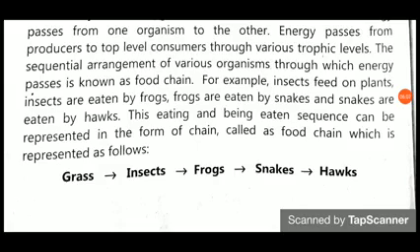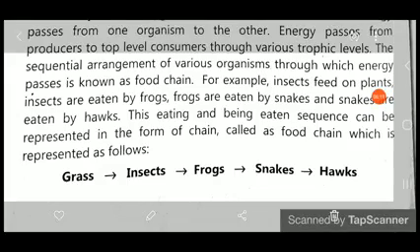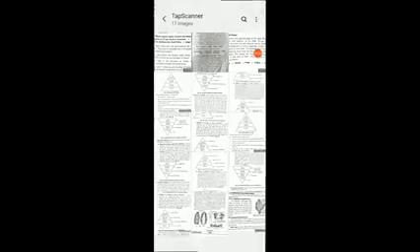Now, the trophic levels can be shown sequentially in the form of a chain, called the food chain, which is represented as follows: grass, insect, frogs, snakes and hawk. Okay, this point is understood. Then we move on to the next point.